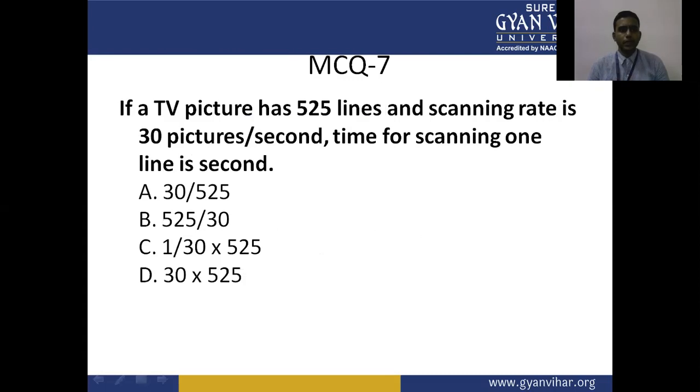Next question, if a TV picture has a total of 525 lines and the scanning rate is 30 frames per second, the time for scanning one line is how many seconds? A 30 upon 525, B 525 upon 30, C 1 upon 30 into 525, D 30 into 525.